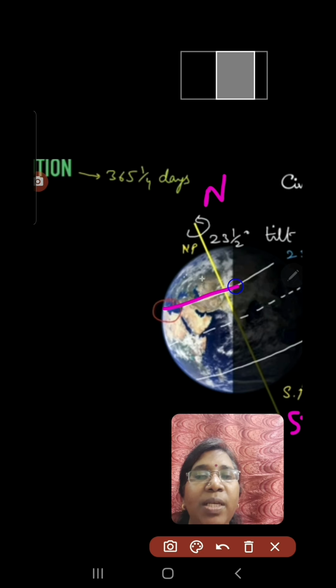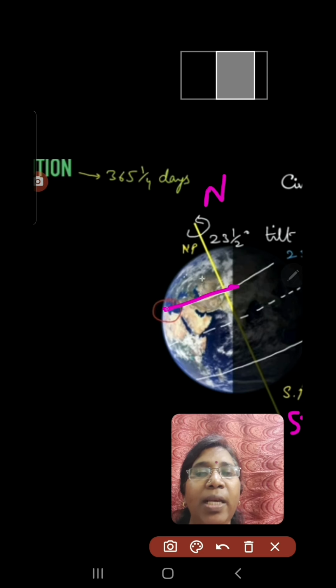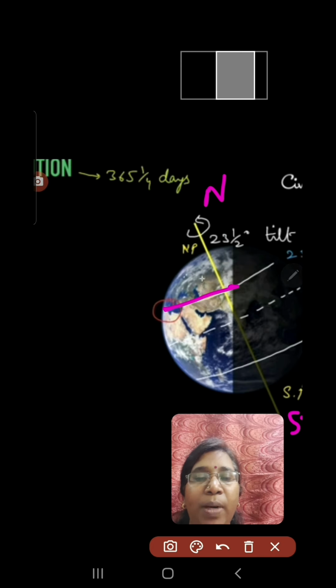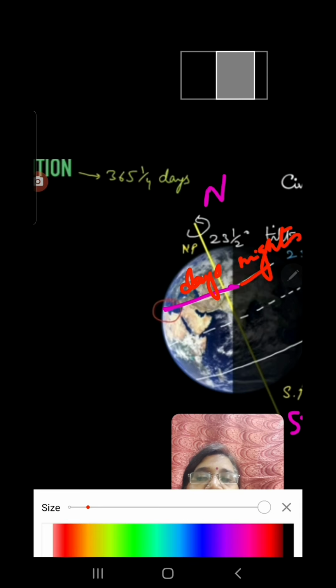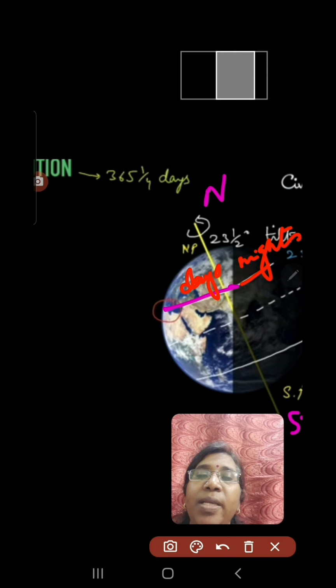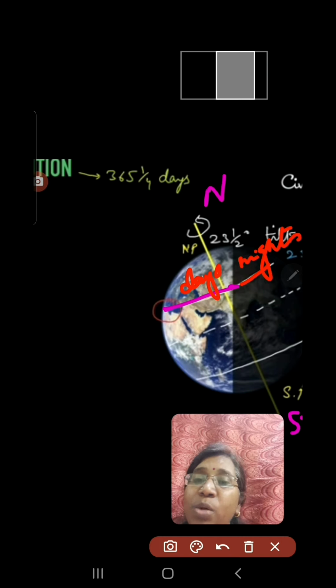Here you can understand the length, and days are longer, and nights are the darker part, okay, and nights are shorter. Days are longer and nights are shorter. Why? Because the northern hemisphere is experiencing the summer season, days are longer and nights are shorter. How it happens, you understood.